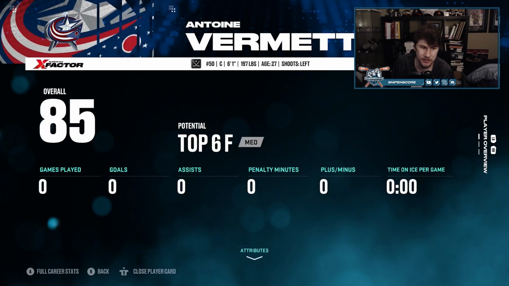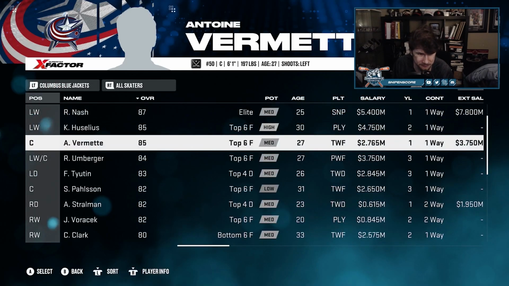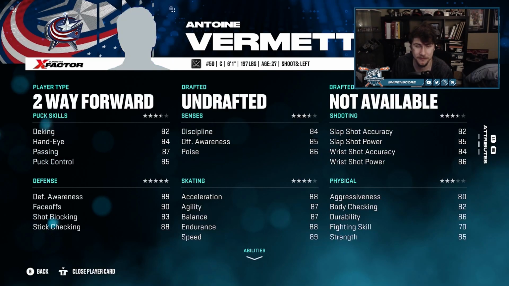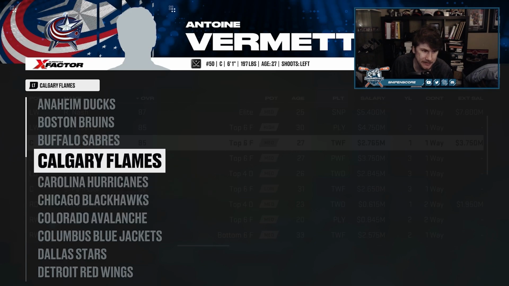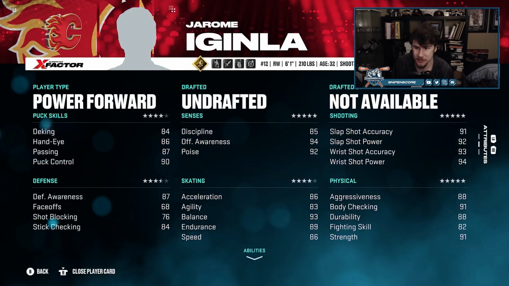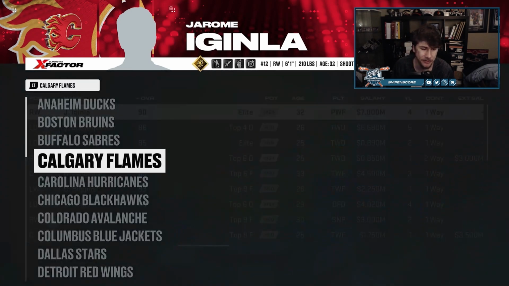Somebody like Antoine Vermette, who's a great face-off man, it told me to make him have 90 face-offs and great defensive awareness, better than he is offensively. Also good speed and skating too, which is definitely like Antoine Vermette, if I remember right, with the Sens. But if we head to somebody like, say, Calgary, with Jarome Iginla here, they said, hey, good shooting, good physical, skating a little bit less, but then you have solid defense. To me, a lot of these attributes just make a ton of sense. And even the X Factors, I haven't necessarily done any of the ones it's recommended, but a lot of the X Factors that it has recommended have been realistic too.